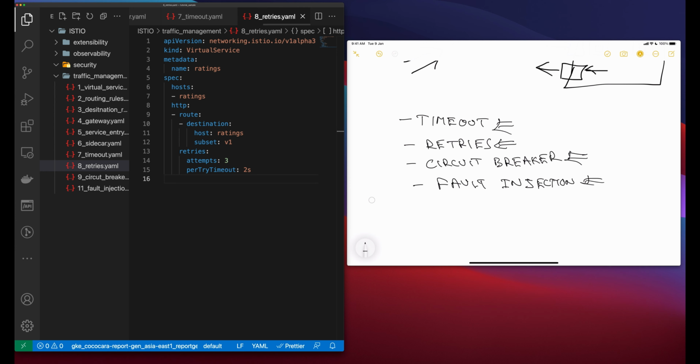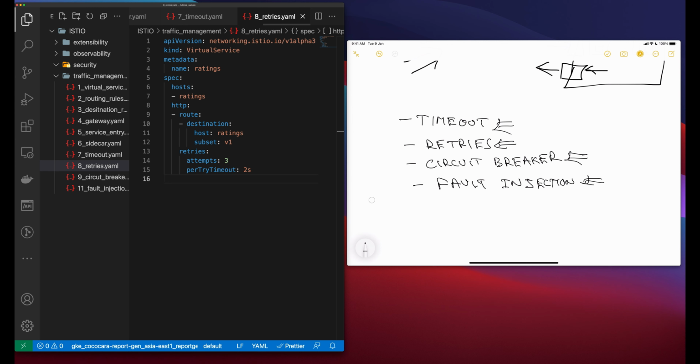The interval between retries, which is 25 milliseconds plus, is variable and determined automatically by Istio, preventing the called service from being overwhelmed with requests. The default retry behavior for HTTP requests is to retry twice before returning the error.